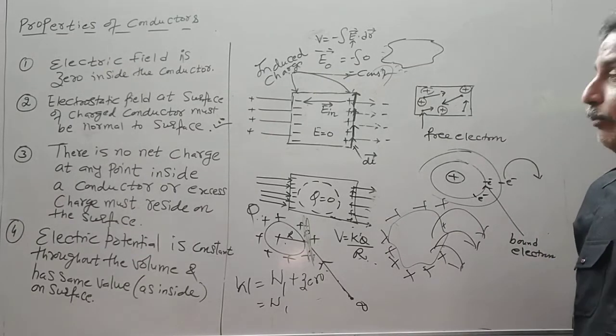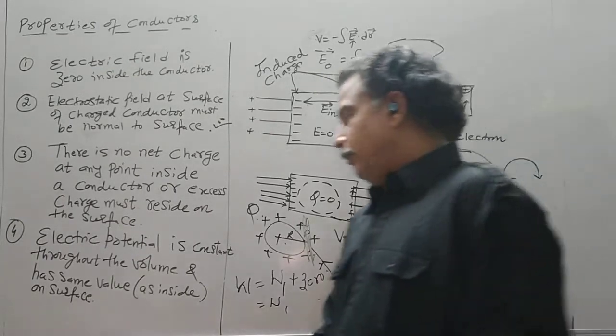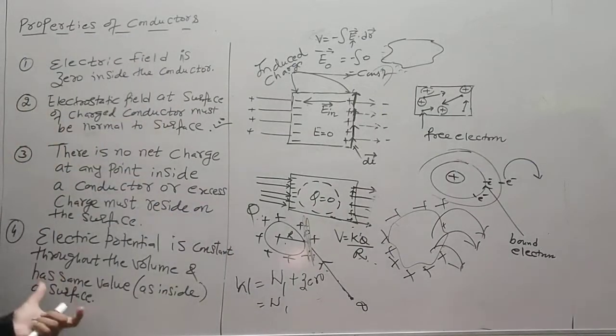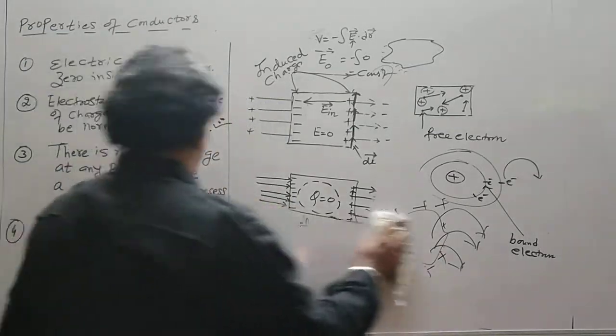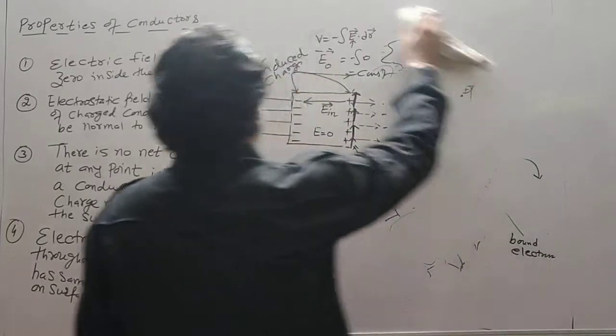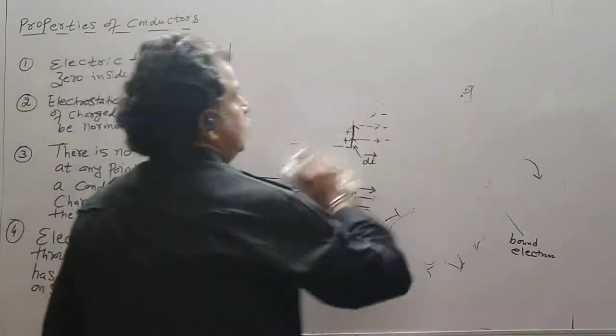So you have to remember that the potential is constant throughout the volume and its value will be the same inside as on the surface. So these are the four properties of a conductor.